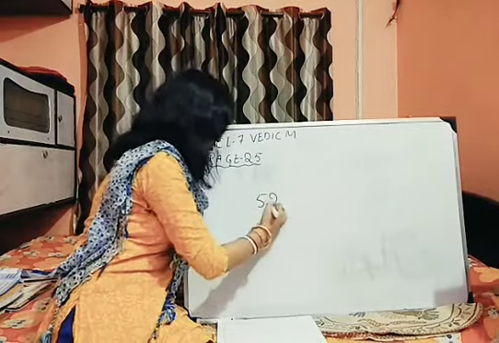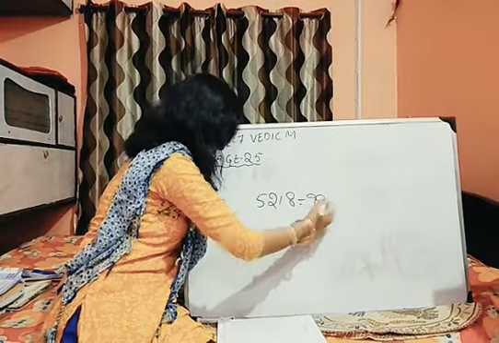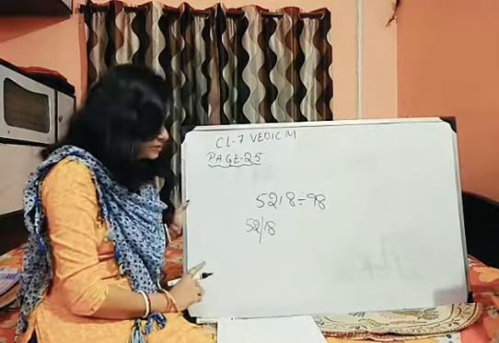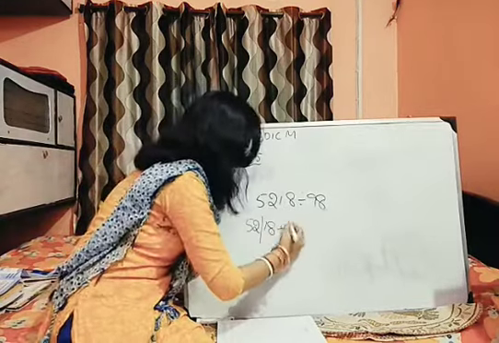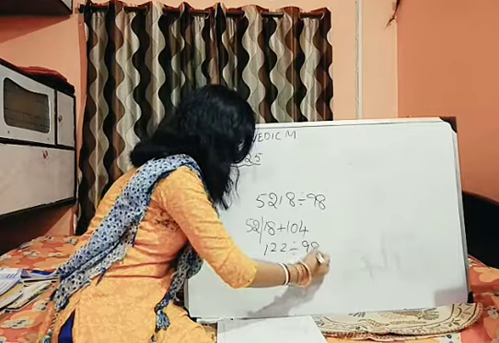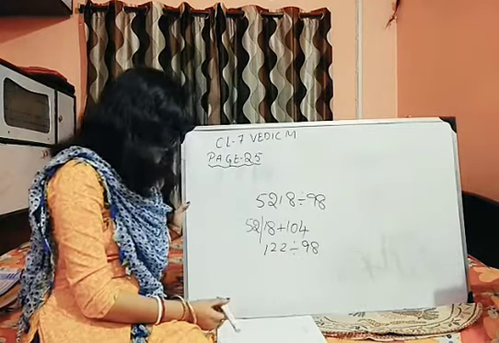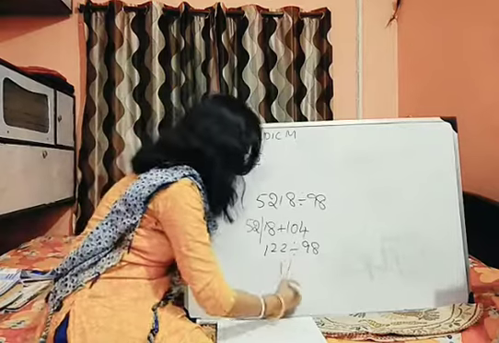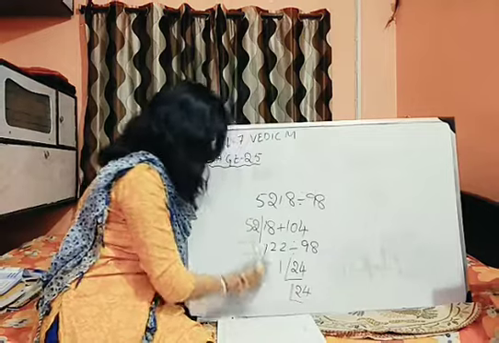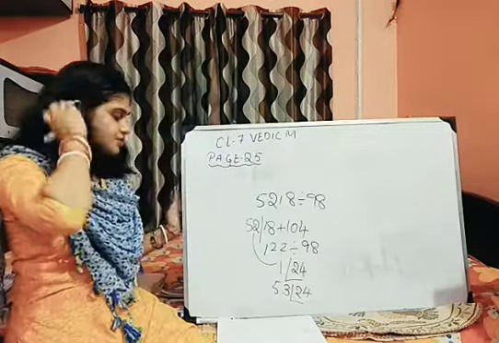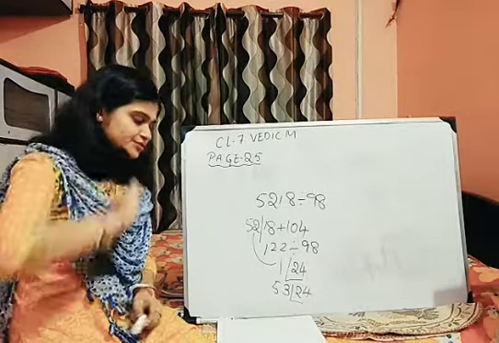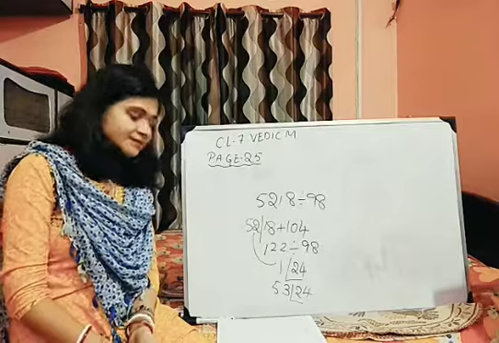Okay. 5218. Again with 98. So 52 I put down. Now 18 plus 52 into 2. That means 18 plus 104 will give you 122. Now divided by 98, it will go one time only, I guess. Yes, one time. And your remainder will be 24. So you will write here 24. Take this here. So it's 53. So your quotient is 53. Remainder is 24. So in this way you are going to solve all the sums of page number 25.